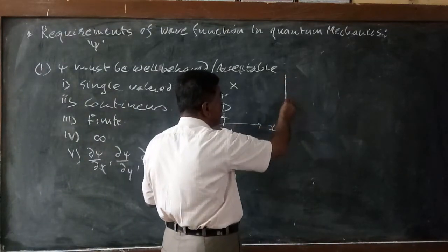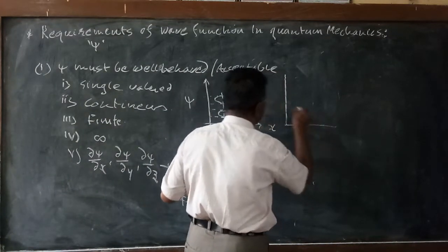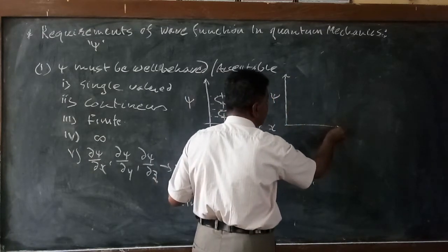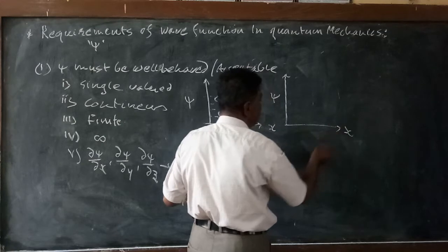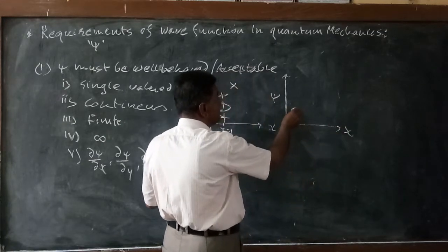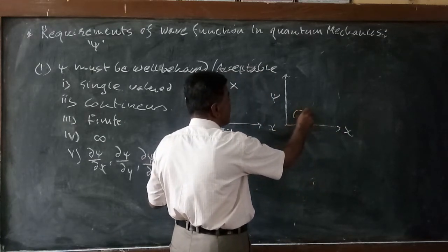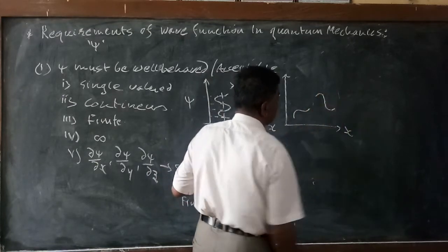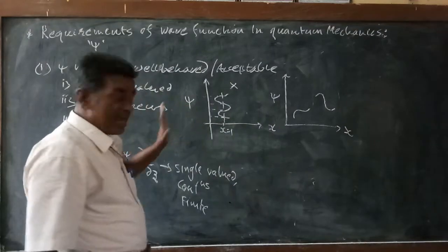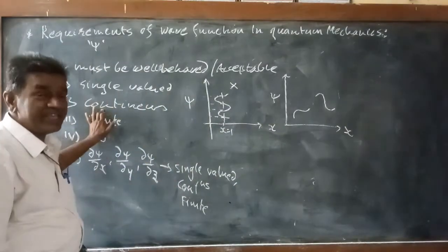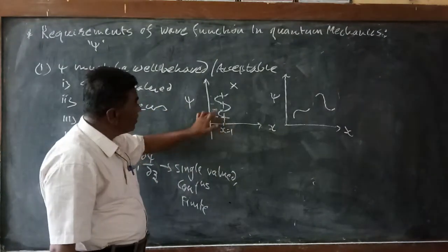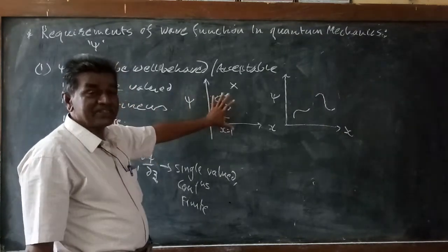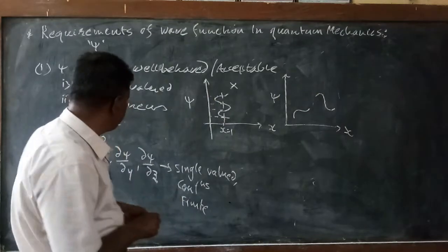Suppose this is the wave function psi along the y direction and x along the x direction, and the function is like this. Here the wave is continuous but not single valued. So this function or wave is not allowed in quantum mechanics.